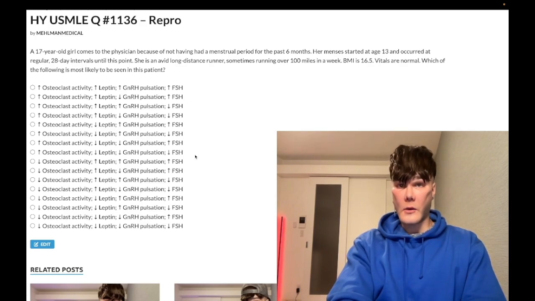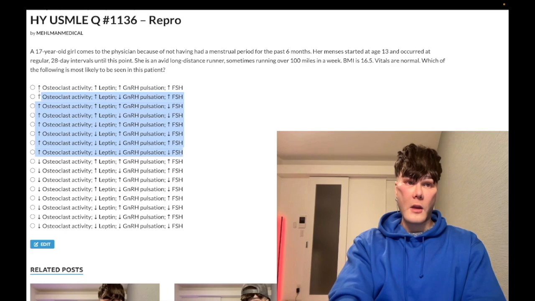So it doesn't take a rocket scientist to figure out that if you've got low BMI, low adipose tissue, then you're going to have decreased estrogen and you're going to have increased osteoclast activity as a result. You need to know not only metatarsal stress fractures, but that you can also get increased risk of osteoporosis later in life in girls who have low BMI.